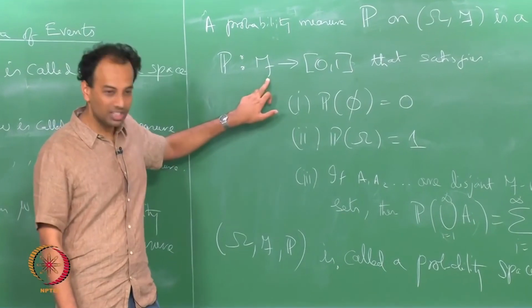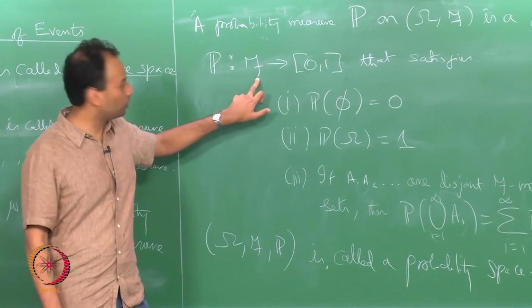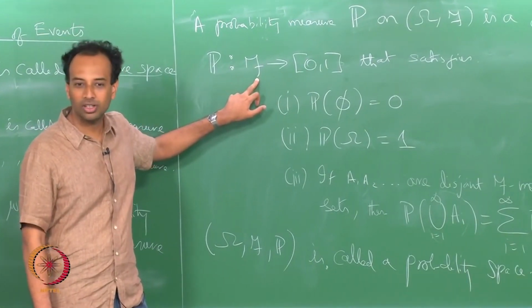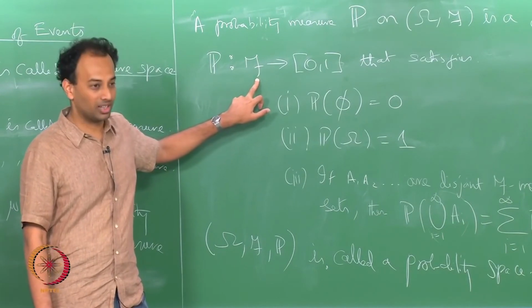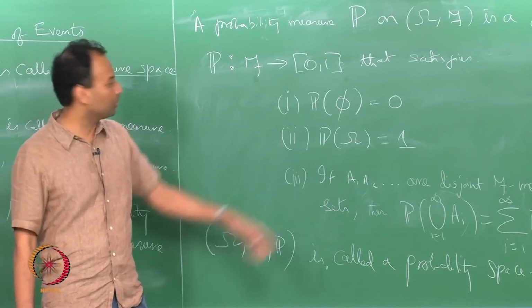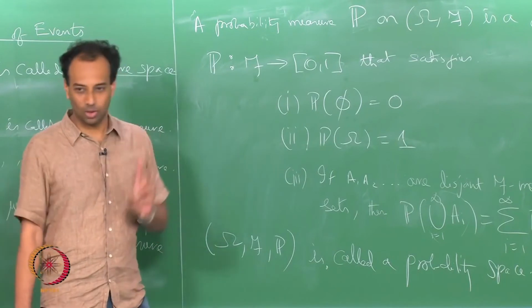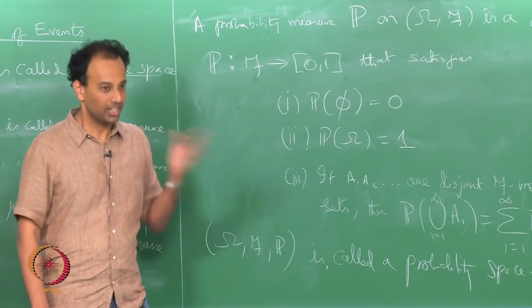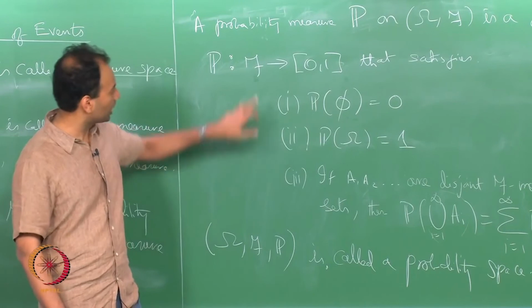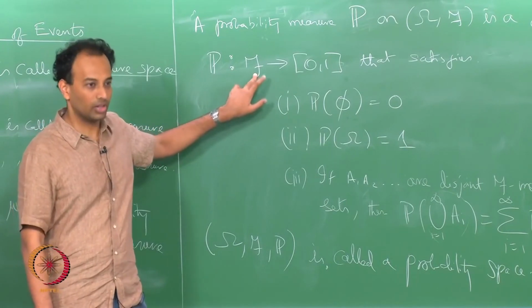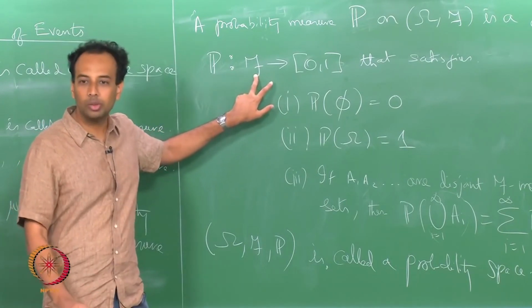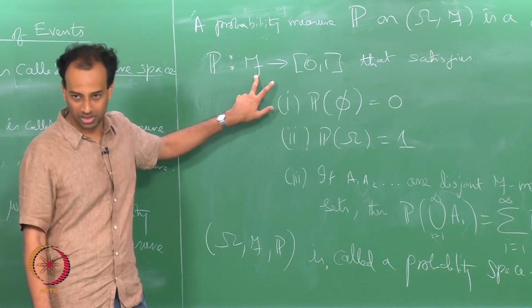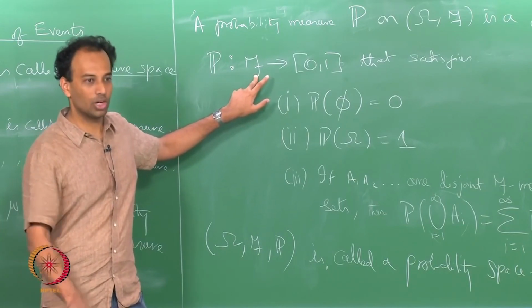So, unless F is 2 power omega, you will not be assigning probabilities to all subsets of omega. What I was saying a little earlier was that when omega is countable, finite or countably infinite, you can afford to take F as 2 power omega, and it is actually possible to assign probabilities to all subsets of the sample space.